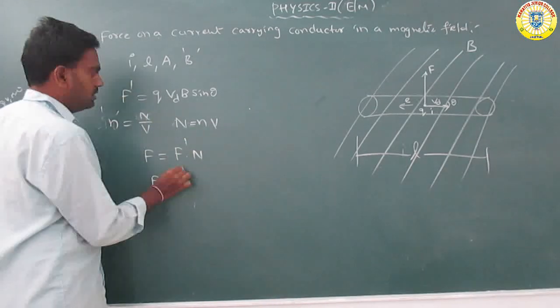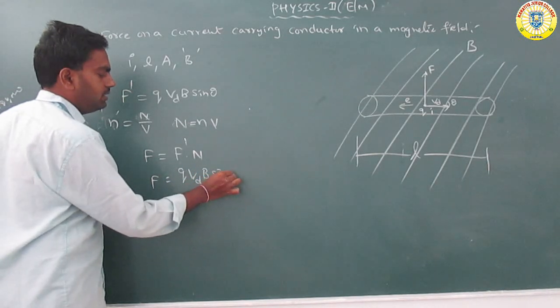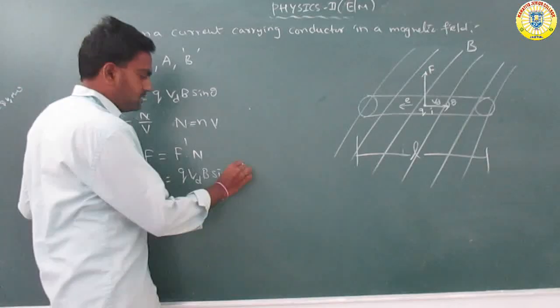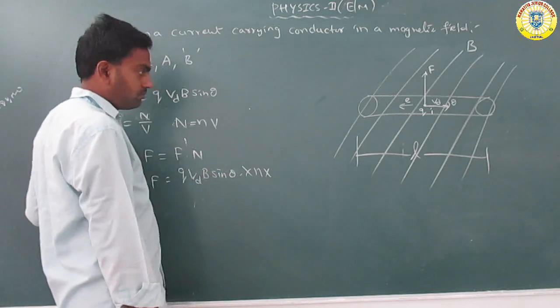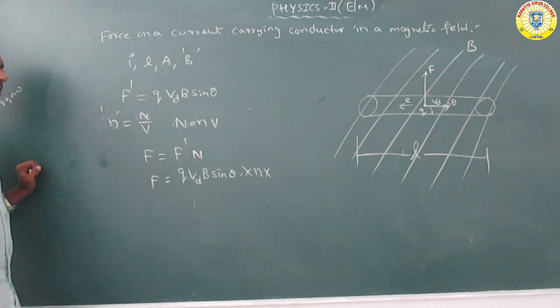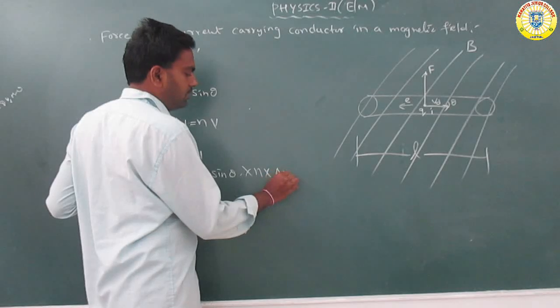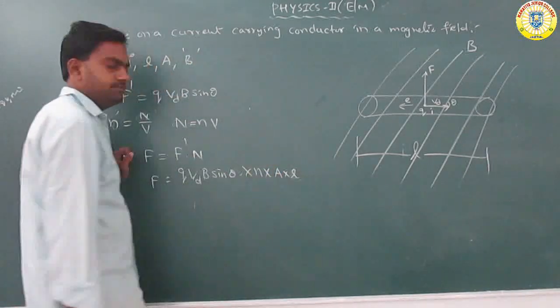F dash equals q v_d B sin theta into N. N is nothing but small n into capital N, so small n V, where V is volume. So N equals volume, that is, area into length, which is A into l.